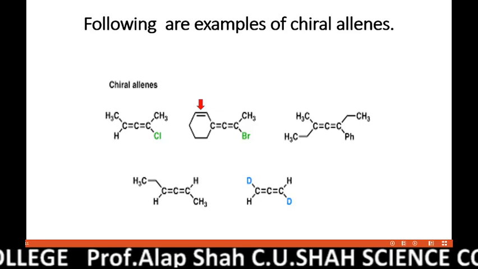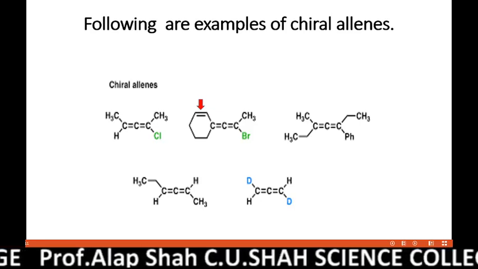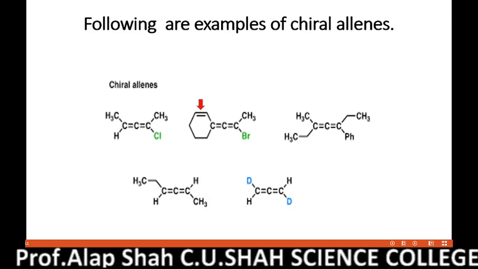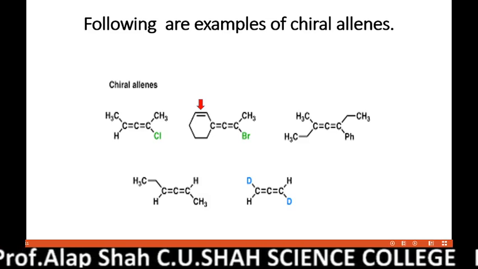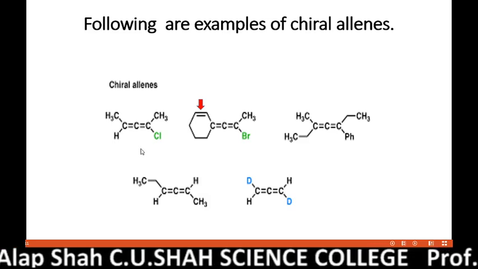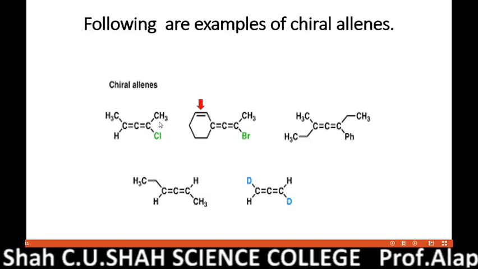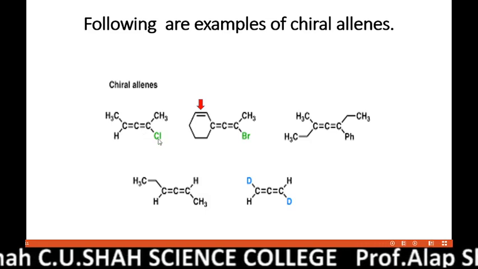So these are a few examples of allenes or derivatives of allenes which are chiral. If we observe the first example, you can see that methyl and hydrogen are attached, methyl and chlorine are attached.